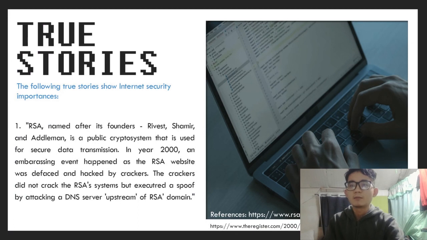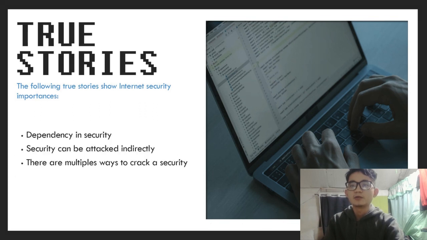RSA was hacked by crackers way back in the year 2000 by attacking and spoofing their DNS server upstream of the RSA domain. Dependency and security. Security can be attacked indirectly. There are multiple ways to crack security.